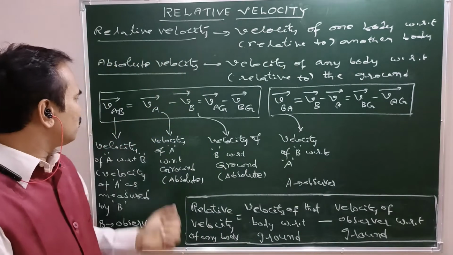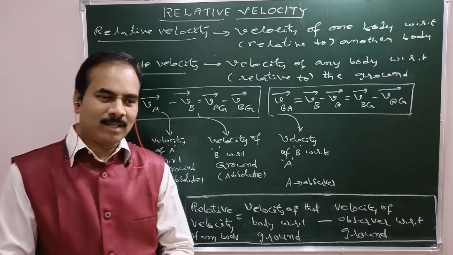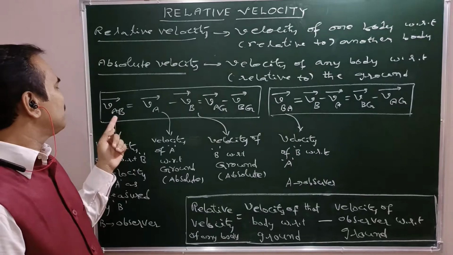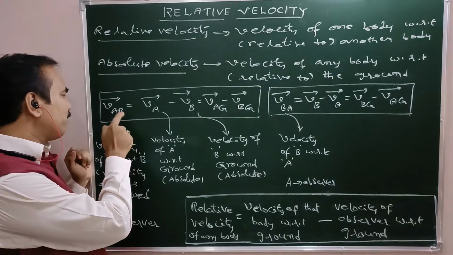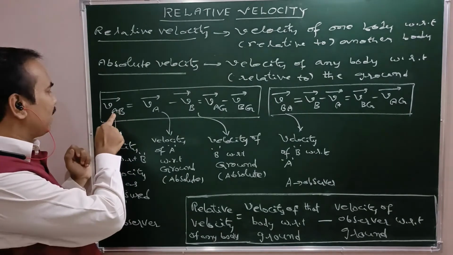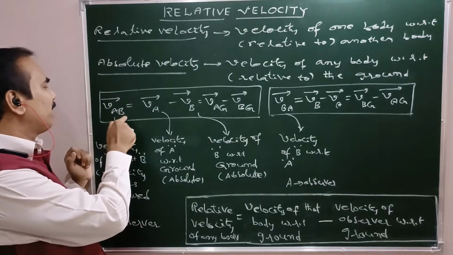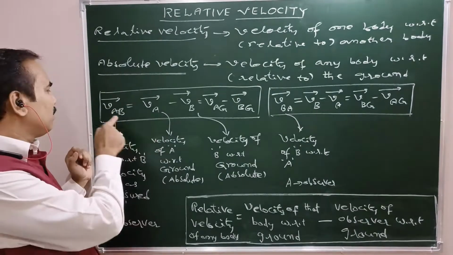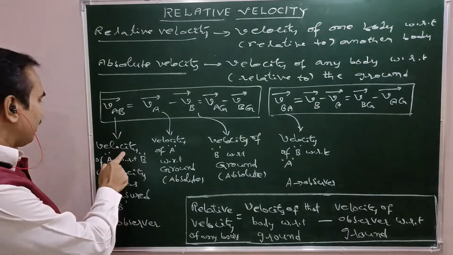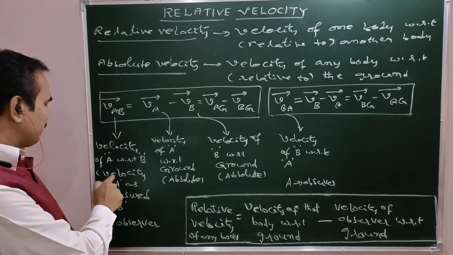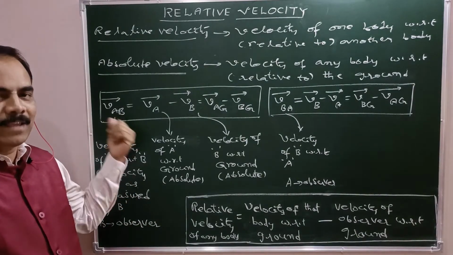Okay. Suppose velocity of A with respect to B. A is one body and B is another body. As an example, here V_AB bar means what? Velocity of body A with respect to another body B. See the alphabet, first letter A, so it is velocity of the first body, that is A. The second alphabet, that is B, means with respect to which the velocity of the previous body is measured. So V_AB means velocity of A with respect to B, otherwise velocity of A as measured by B. So it is nothing but relative velocity of A with respect to B.